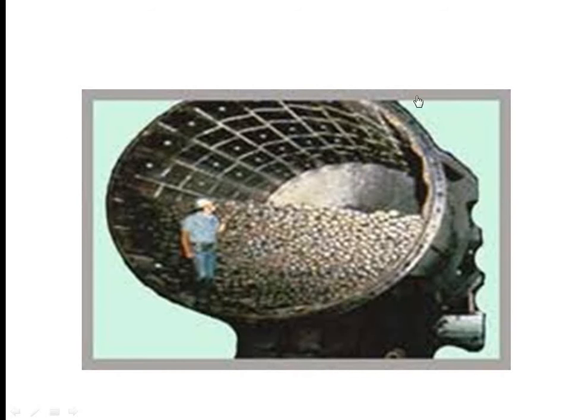So this is how a rod mill in an industrial area will appear. You can see that the rods are placed in a horizontal way. It doesn't mean that all the rod mills will be of this huge size. It can vary from a smaller size for lab purposes up to this size where even people can go inside and inspect the mill.